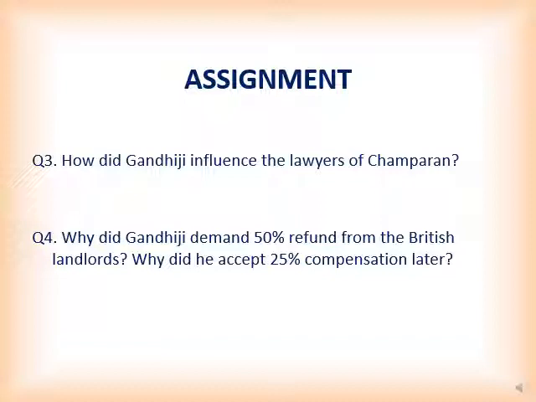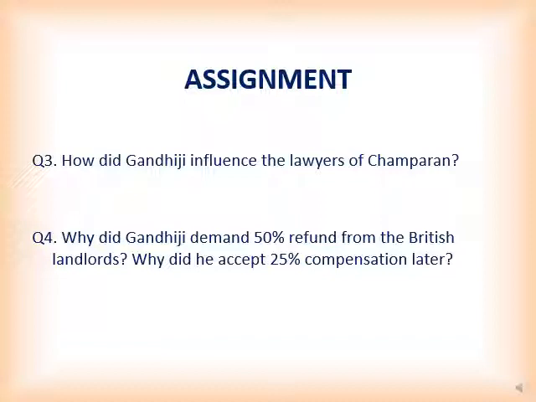The next question, number 4, is, why did Gandhiji demand 50% refund from the British landlords? And why did he accept 25% compensation later? So here you need to write about how the poor peasants who were forced to grow indigo were made to get out of their agreement after paying the compensation when the synthetic indigo was produced, and how landlords illegally obtained money from poor sharecroppers.